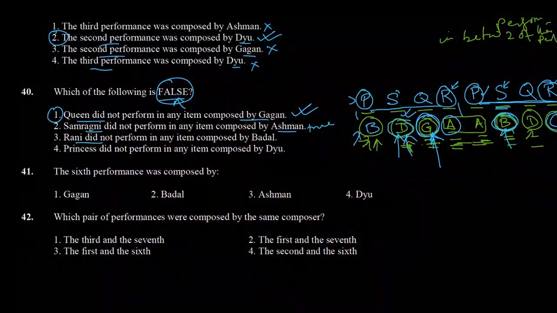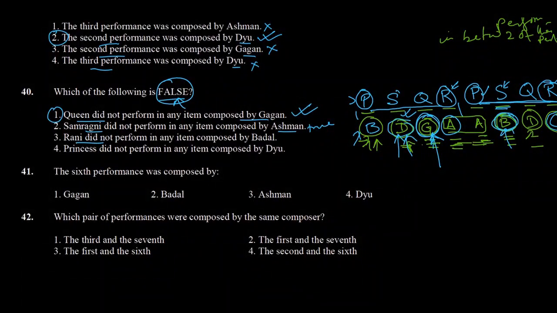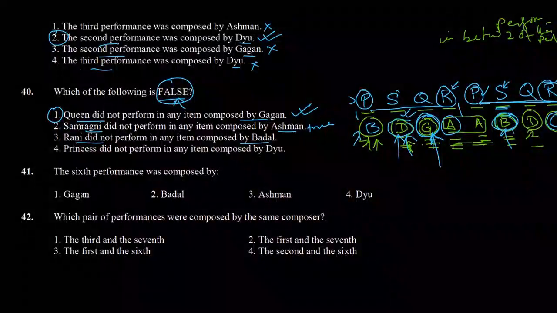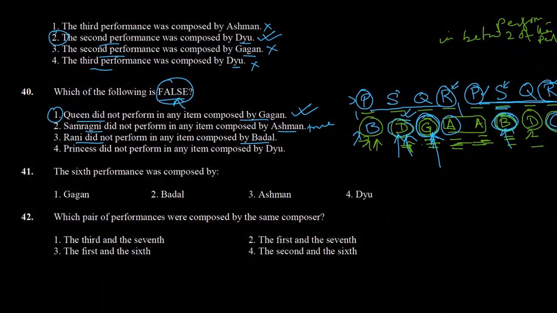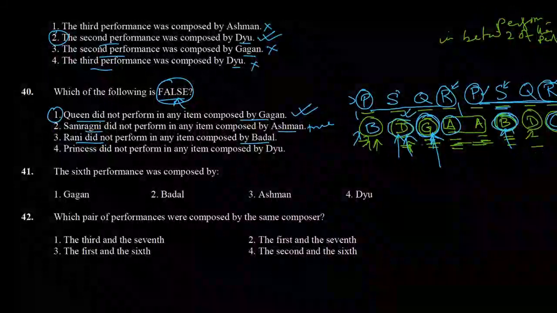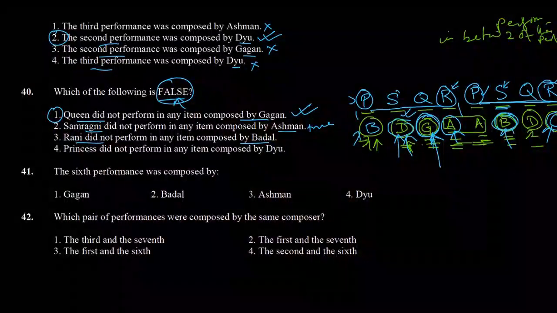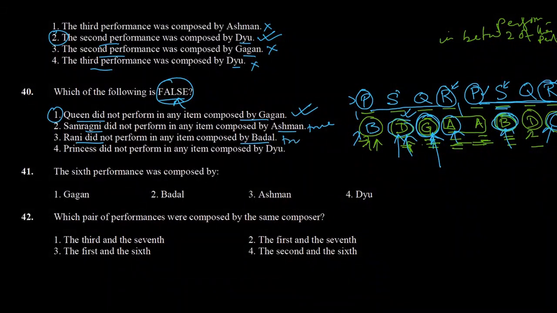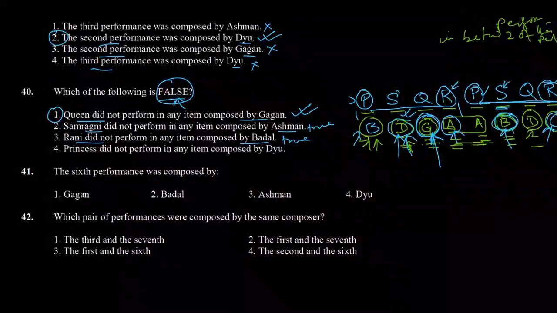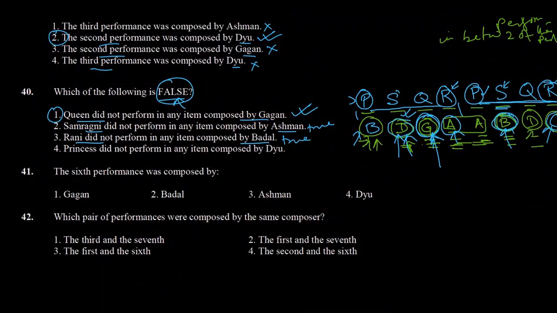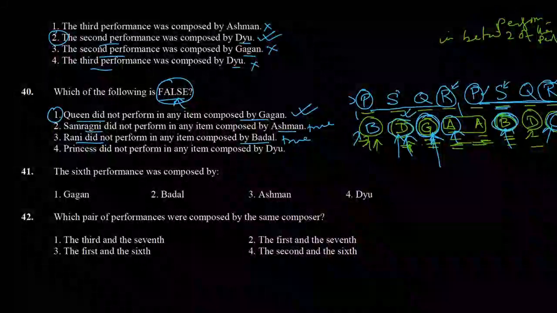The third one says Rani did not perform in any item composed by Badal, and we can see that Rani performed for Asman and Gagan. So Rani did not perform for Badal. So this is a true statement, not correct in the context of the question.